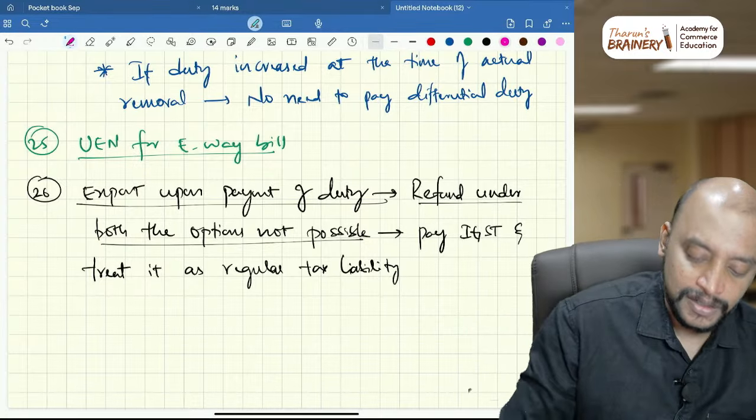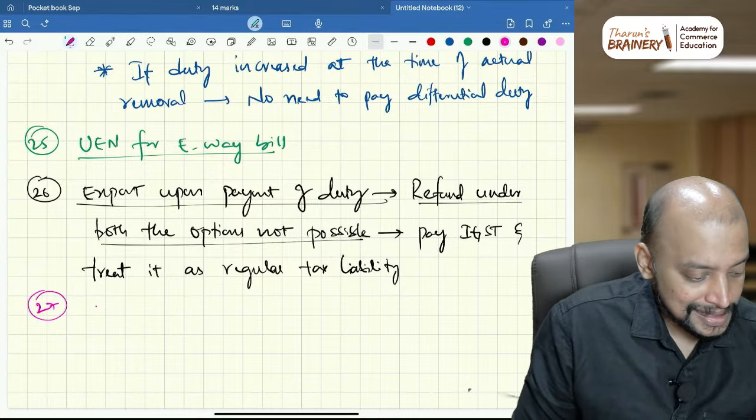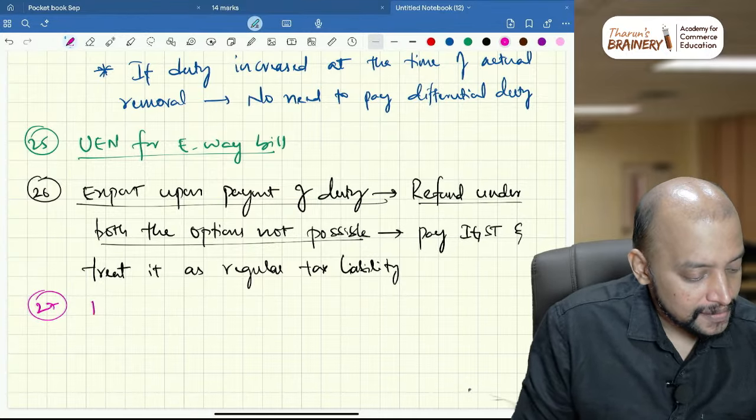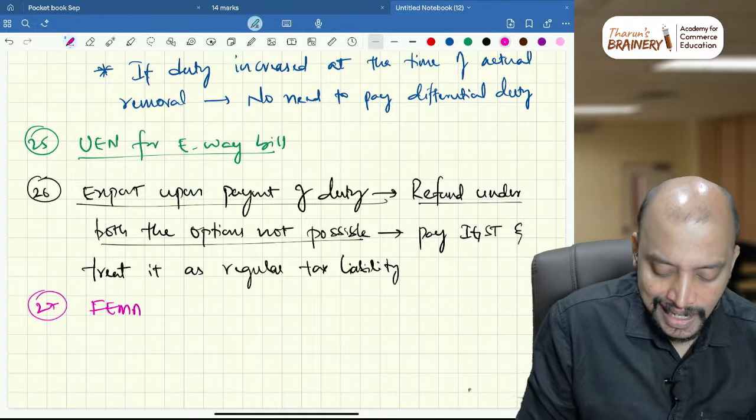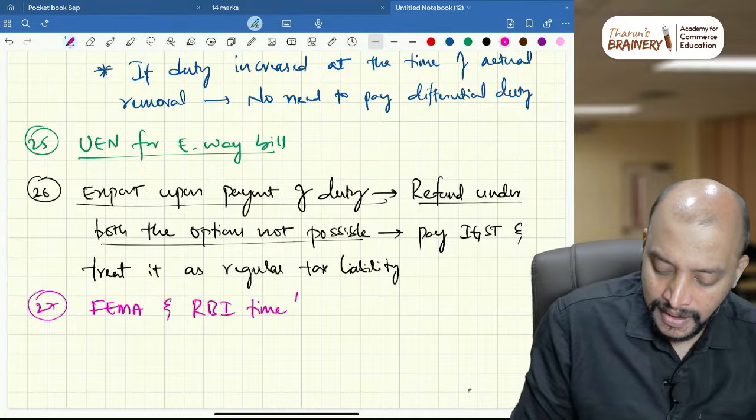Then next one, 27. That is FEMA and RBI time limits. What are the FEMA and RBI time limits?